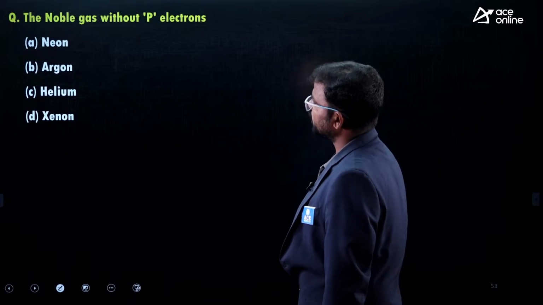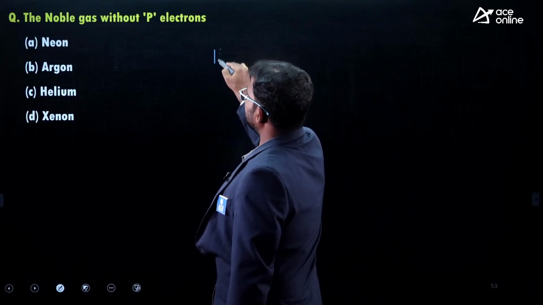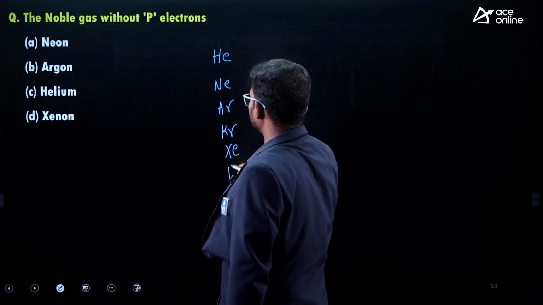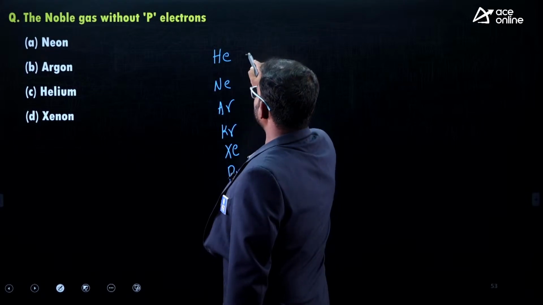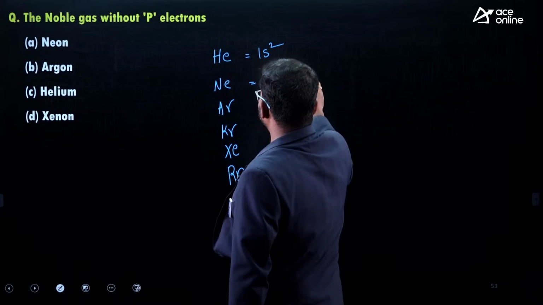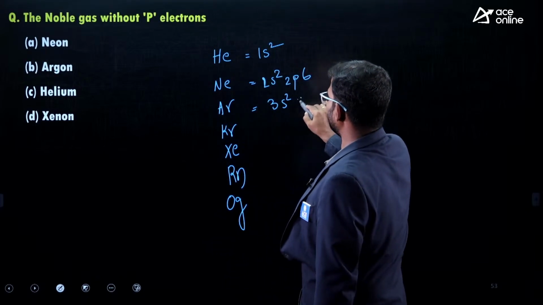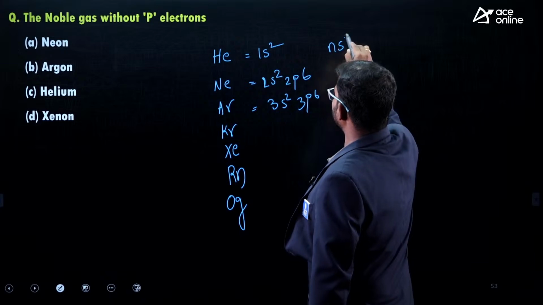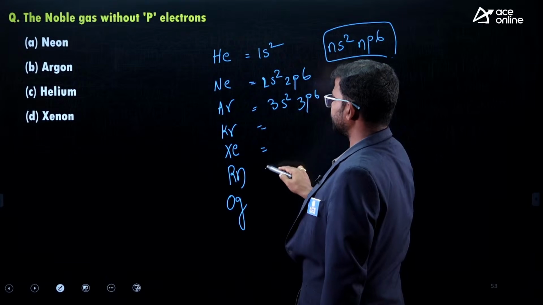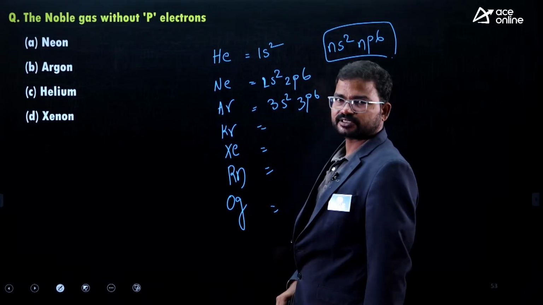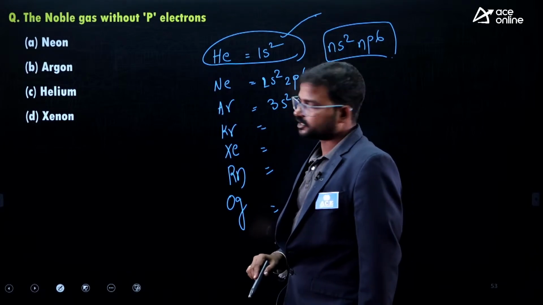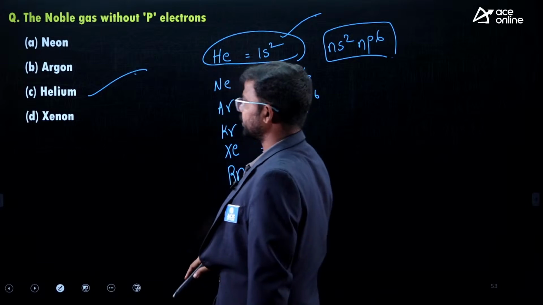Next, the noble gas without p electrons. We have helium, neon, argon, krypton, xenon, radon. Helium's configuration is 1s2, neon is 2s2 2p6, argon is 3s2 3p6. The general configuration of the noble gases is ns2 np6, then 4s2 4p6, 5s2 5p6, 6s2 6p6, 7s2 7p6, but helium does not have any p electrons. That is why the correct one is option C, helium.